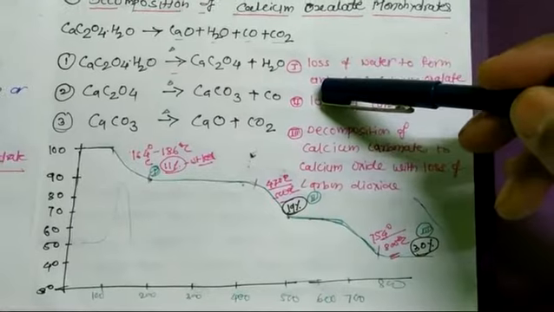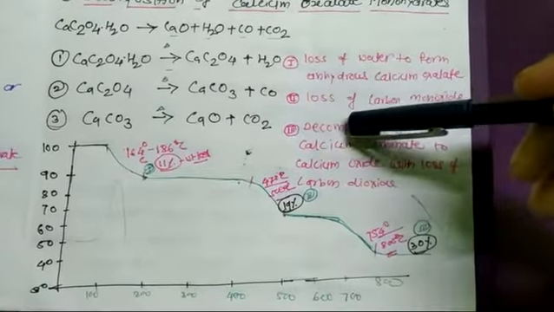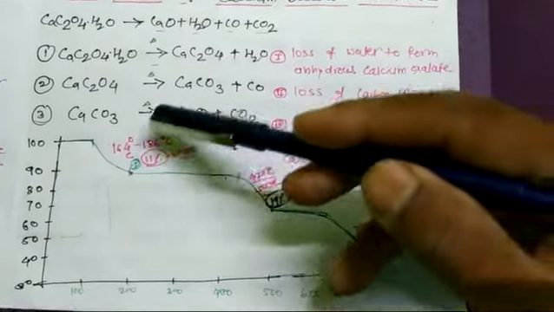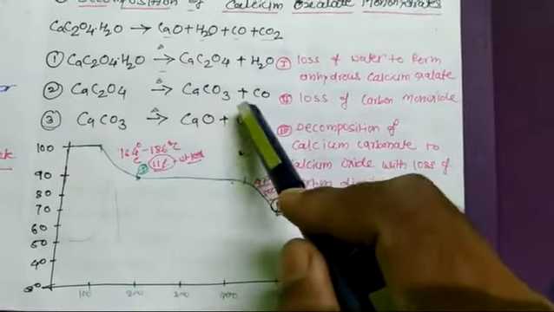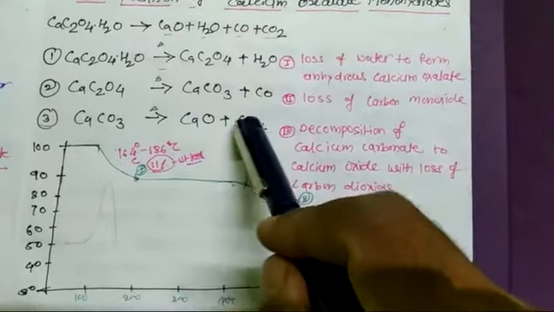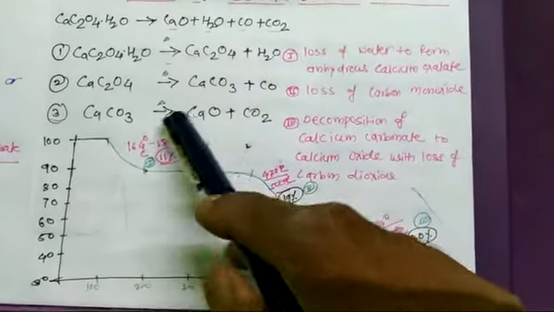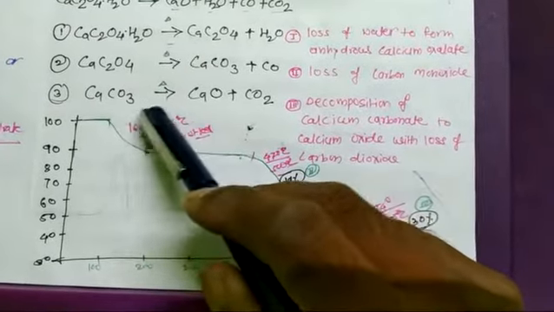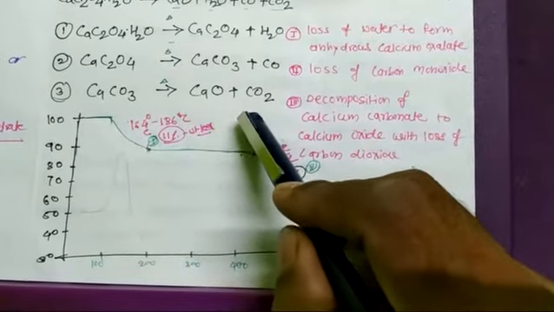In the first stage, there is loss of the water molecule to form anhydrous calcium oxalate. In the second stage, there is loss of carbon monoxide gas to form calcium carbonate. Next, carbon dioxide is lost by decomposition of the calcium carbonate to form calcium oxide.